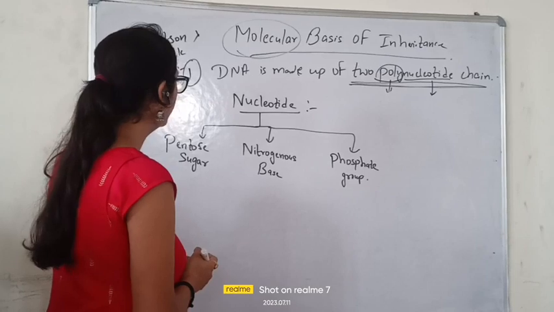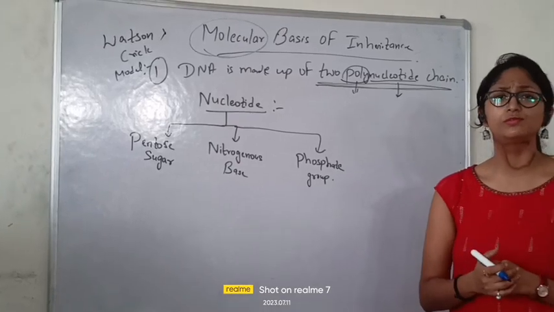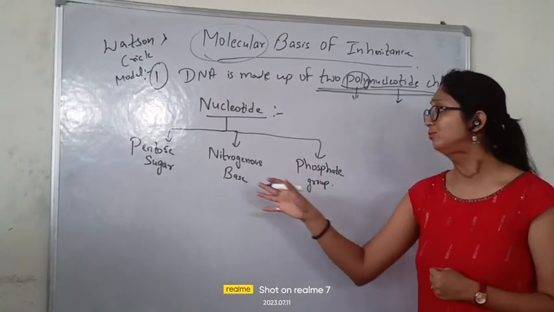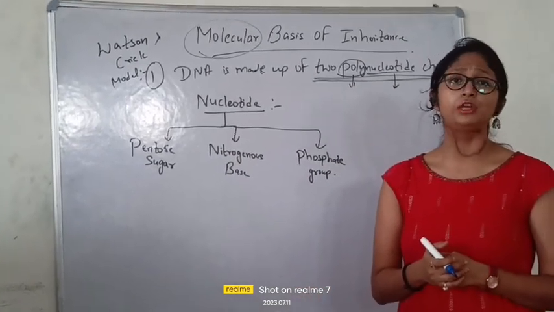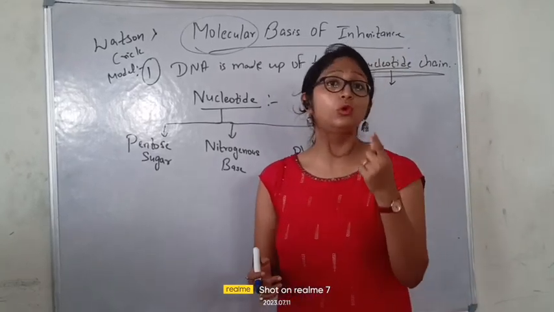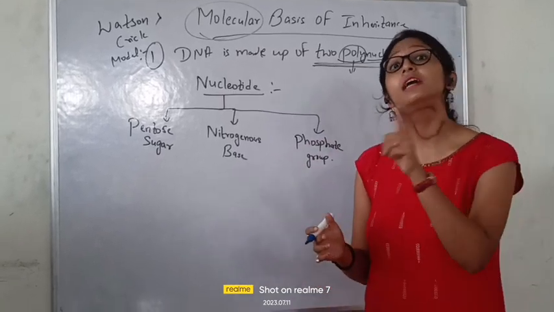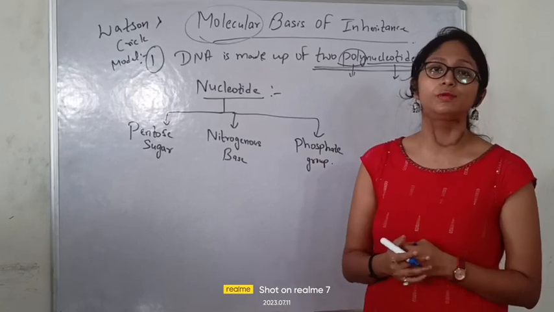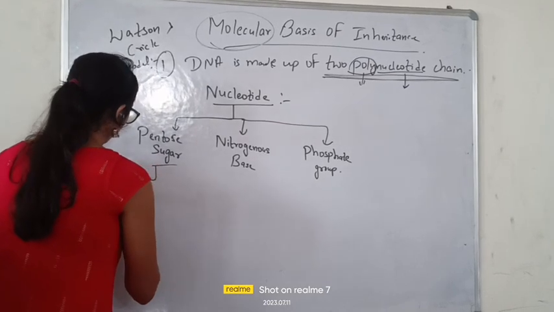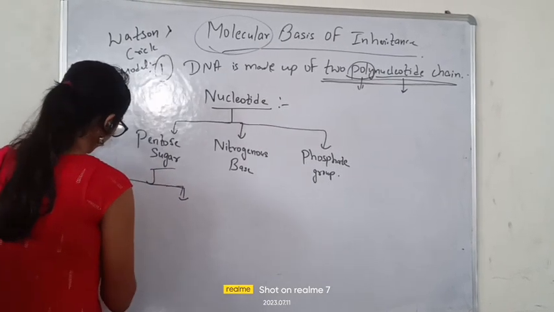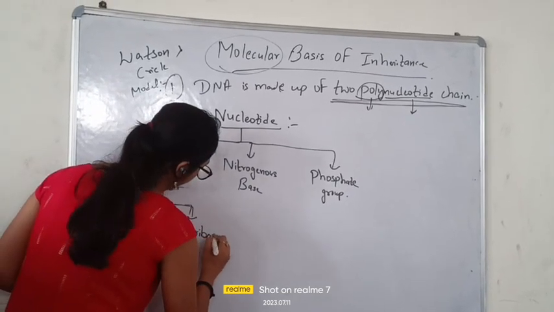Now you must be thinking, ma'am, okay, these are the three things, but are there any types of the phosphate group, types of nitrogenous bases or types of pentose sugar? And if both DNA and RNA are made up of the same things, then why are they different? So beta, you already got the first difference: DNA is double stranded and RNA is single stranded. But there are again a few changes at the molecule level because of which they are different. So first we will know about the pentose sugar. Pentose sugar is of two types. First is ribose and second is deoxyribose.